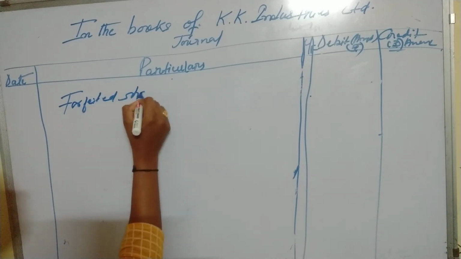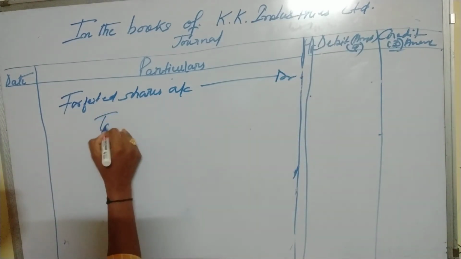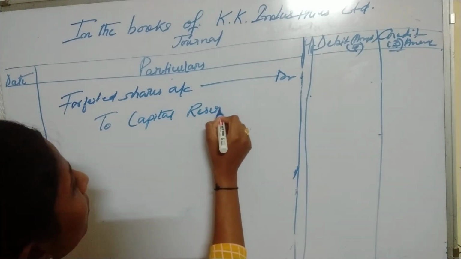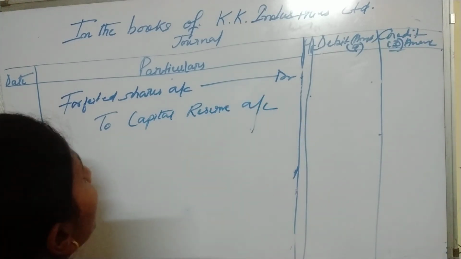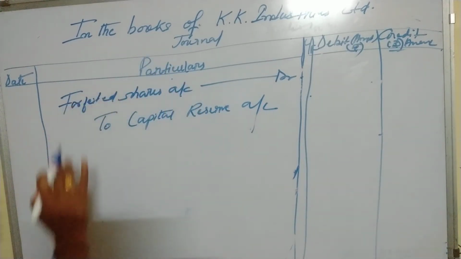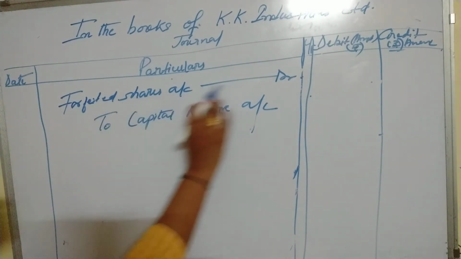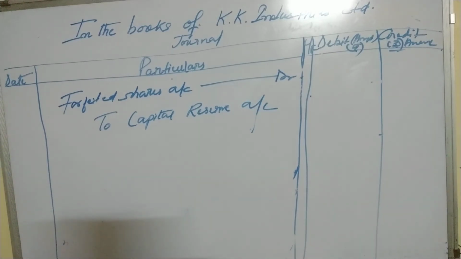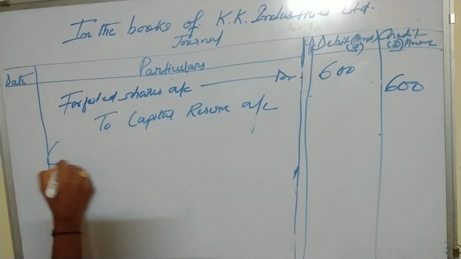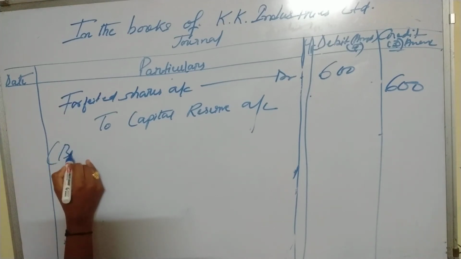Forfeited shares account debit to capital reserve account. So what is the amount that we have debited in shares forfeited, that we have credited in shares forfeited account? That is 600. So this is the profit on forfeited shares that is transferred to capital reserve account.